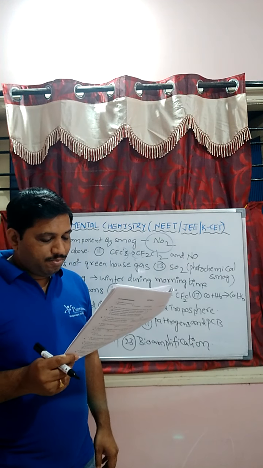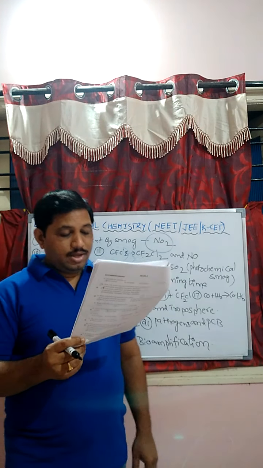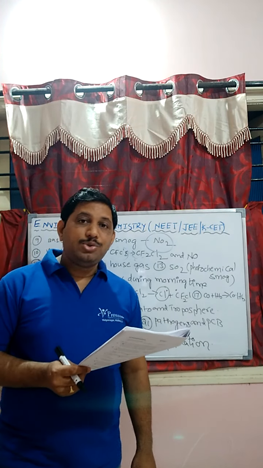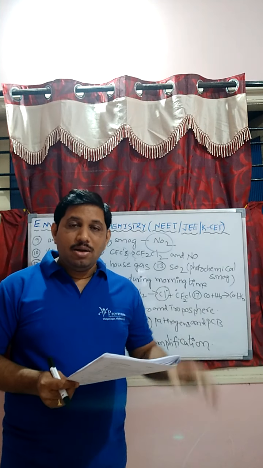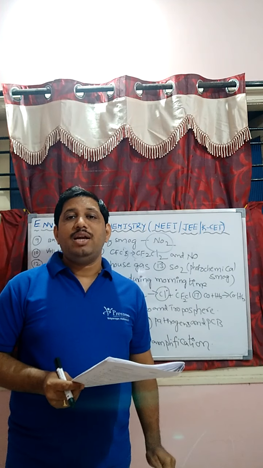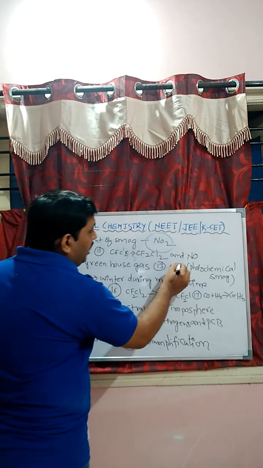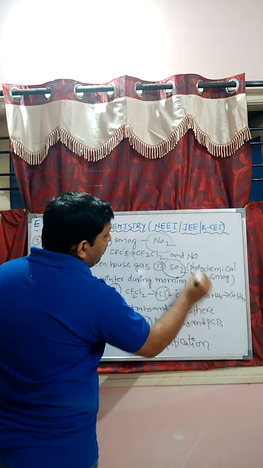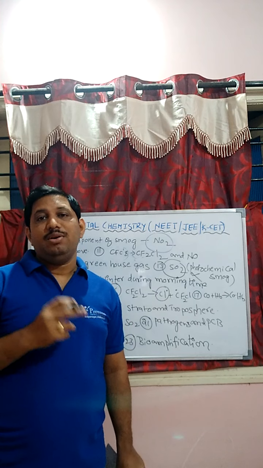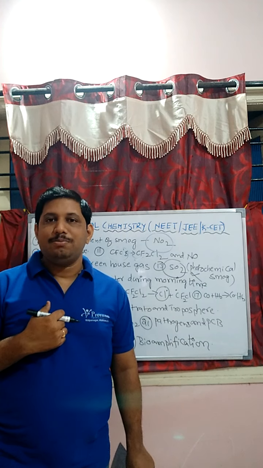Nitrogen dioxide, ozone, sulfur dioxide, unsaturated hydrocarbon. Here NO2 is used in photochemical smog, students. Ozone is also a component of photochemical smog, but sulfur dioxide is not used in photochemical smog formation. That is, the SO2 component is not used in photochemical smog formation. In the mechanism also we are discussing, student. Once verify video 3, in that we clearly discuss the formation of photochemical smog.